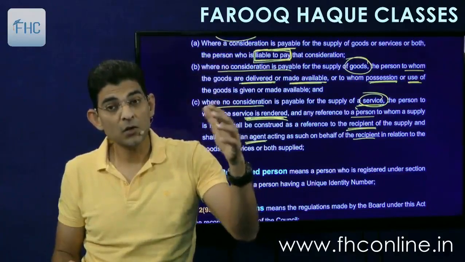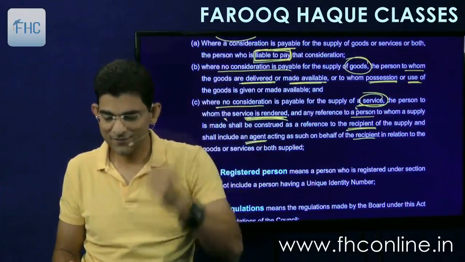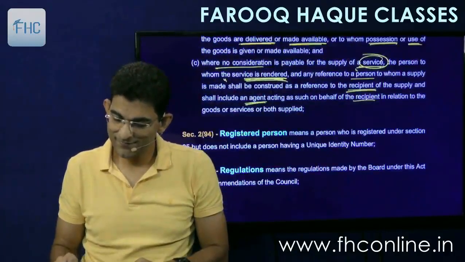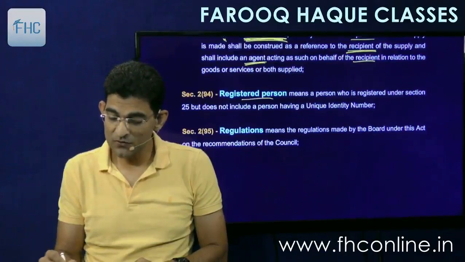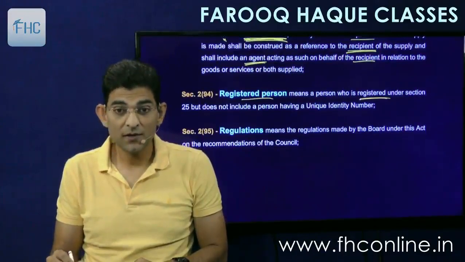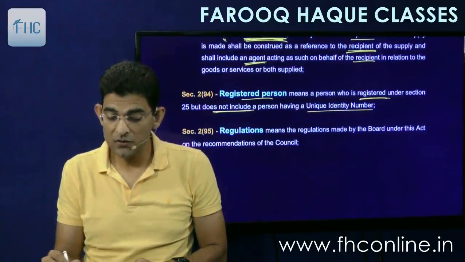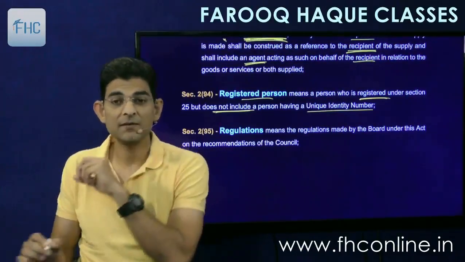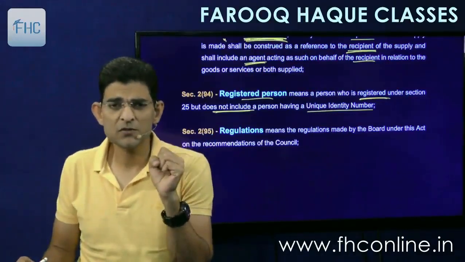Now if I ask that to whom the service is rendered, recipient. Then registered person means a person who is registered under section 25 but does not include having a unique identification number. Now this concept we'll see when we'll go there. Right now you can just write down foreign diplomatic missions.